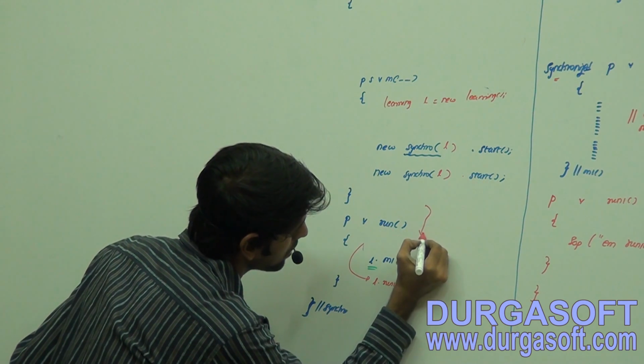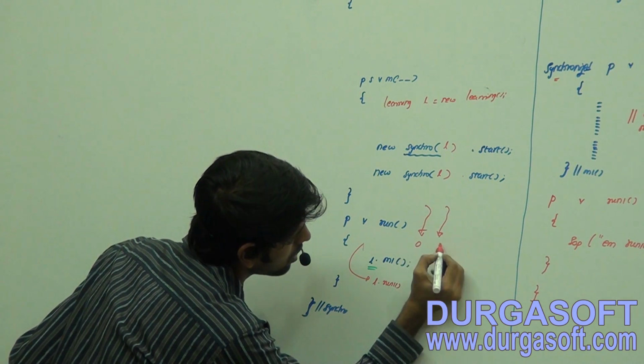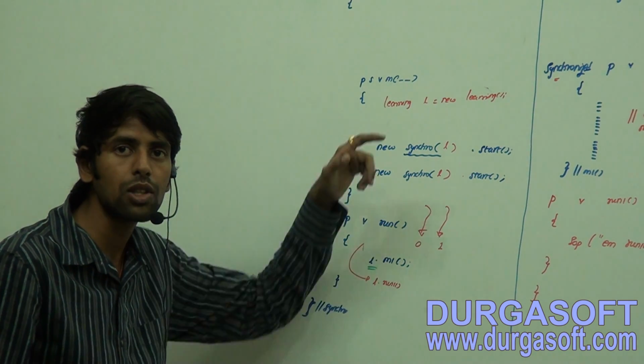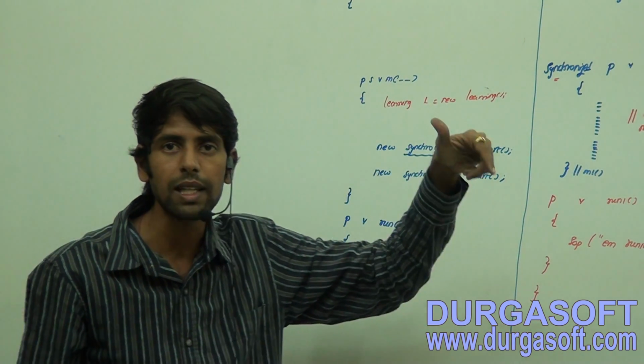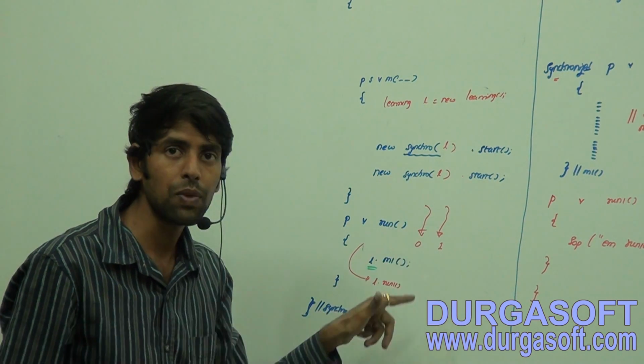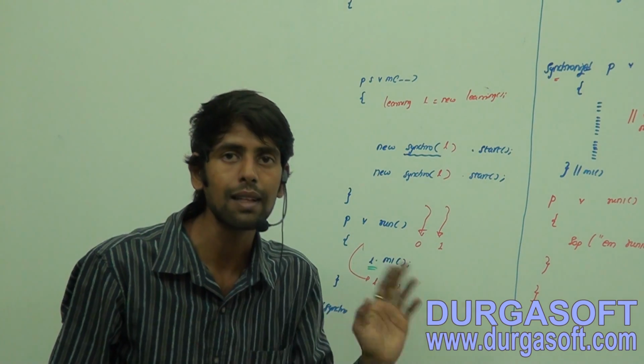Now two threads come here, thread 0 and thread 1. Thread 0 has acquired the lock, and it is executing that method nine times, printing the data nine times. Now try to observe here, thread 1 has come in between, at the second or third iteration.